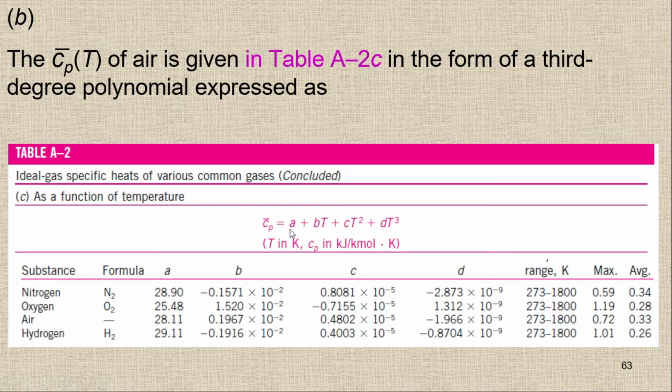The relationship is A plus BT plus CT square plus DT cube, and the values of A, B, C, and D are given here for different gases. So for nitrogen we have different A, B, C, D, and for oxygen we have different ones. For air we have different ones. Because we are going to use air, for Cp we have the value of A, which is 28.11, and B, C, and D are given as well. So these are all for the Cp bar.